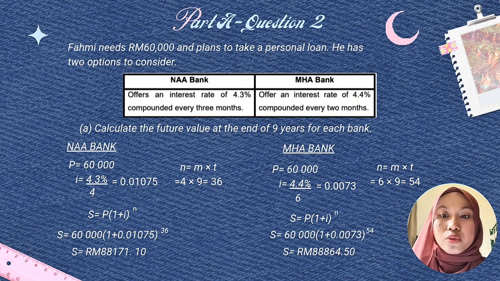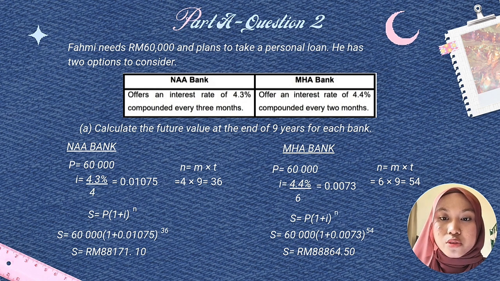For NAA Bank, we're going to calculate for the P is 60,000 ringgit. For i, we're going to use the formula k percent over m. For the k is 4.3% and for the m is 4. So i equals 4.3% over 4 equals 0.01075. For the n, we're going to use m multiplied by t. m is 4 and t is 9 years. So n equals 4 multiplied by 9 equals 36.